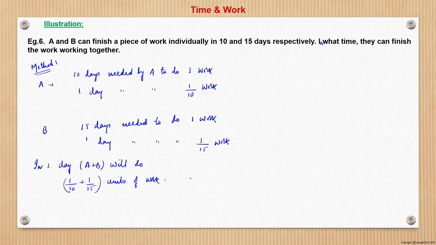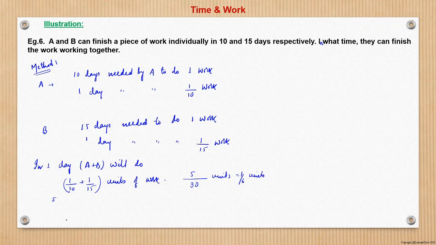LCM we will take is 30. So this becomes 3 plus 2 upon 30, basically 5 by 30, which is 1 by 6.